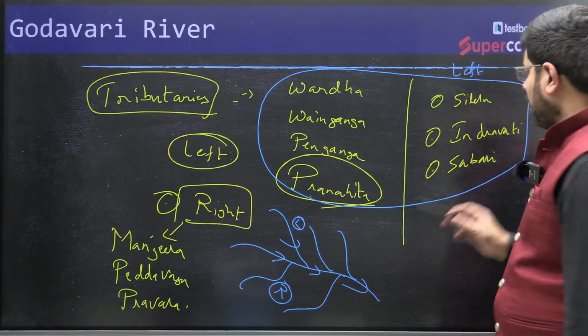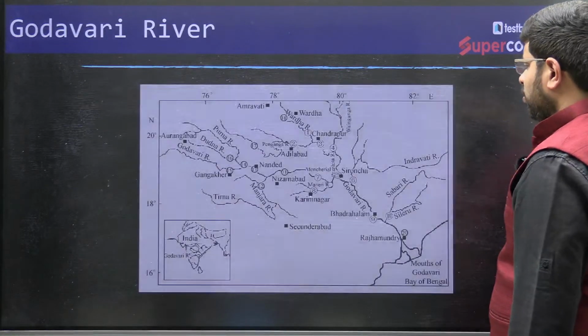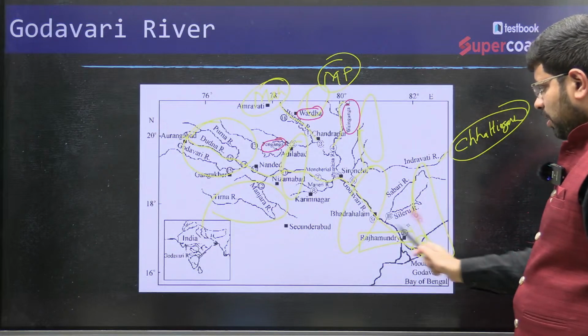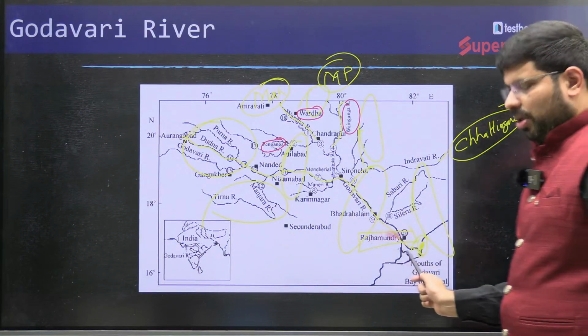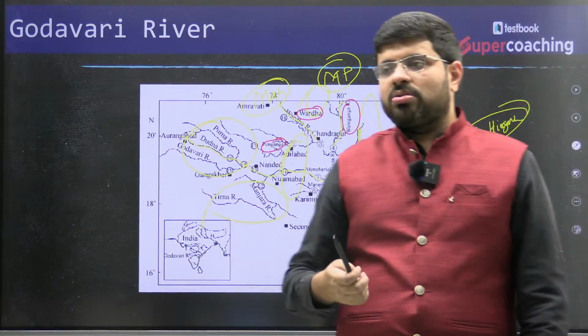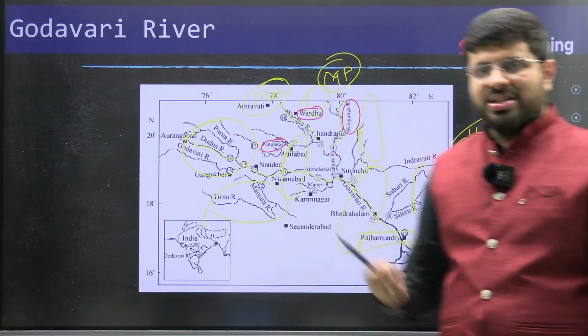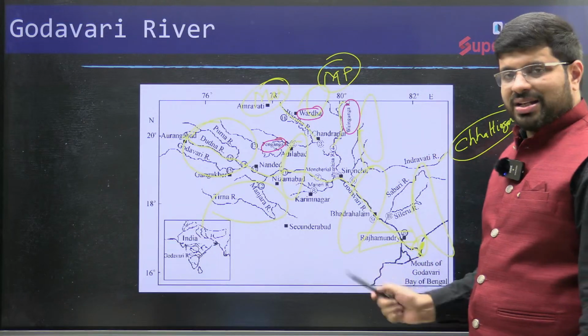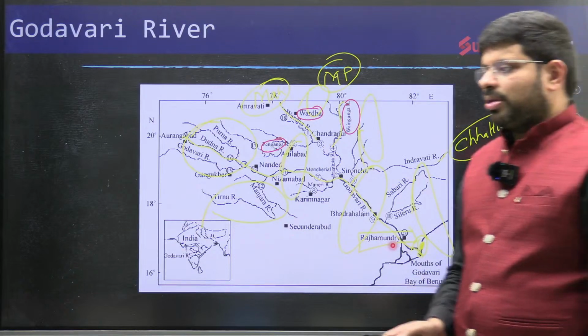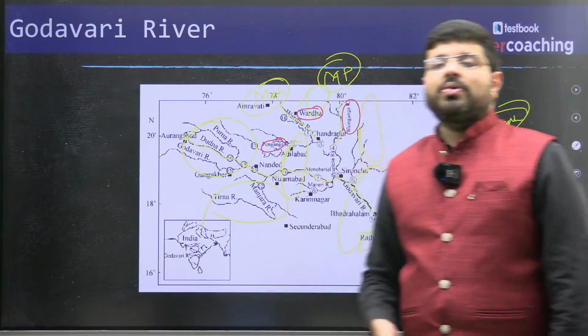Then once you understand these things, you can identify some big places. For example, Rajahmundry, a big place, known for an industry in the past. It is also known for a paper industry, even now. Such questions may be fewer, but it is a big city. Nowadays there is talk about the Polavaram project.